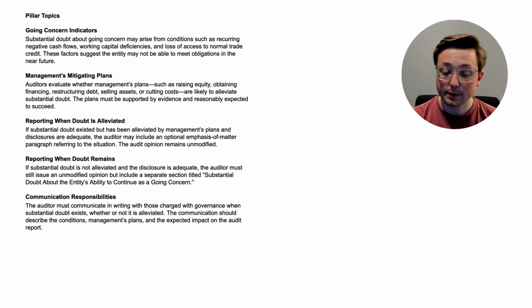Now let's talk about management's mitigating plans or their mitigating factors. Auditors evaluate whether management's plans, such as raising equity, obtaining financing, restructuring debt, selling assets, or cutting costs, are likely to actually alleviate substantial doubt. The plans must be supported by evidence and reasonably expected to succeed.